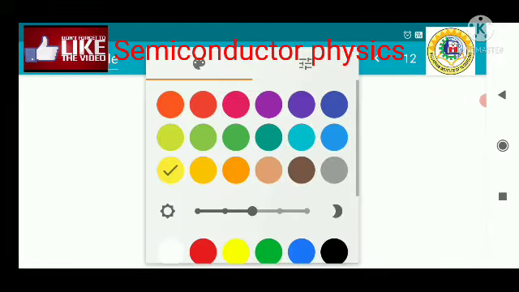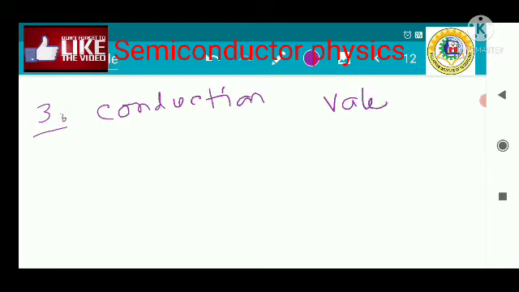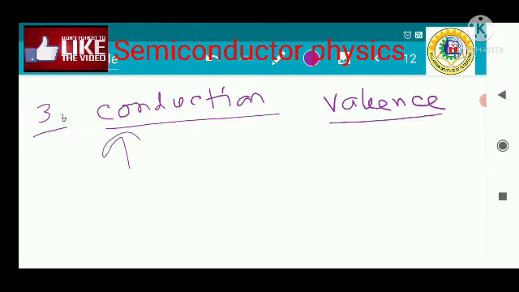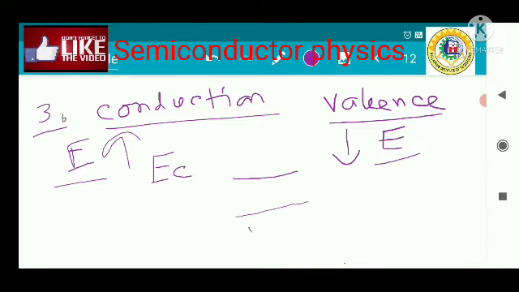Now what do you mean by the band gap energy of the material? Whenever we discuss the formation of the band diagram, how the band diagram actually forms, there are two types of band. One band is your conduction band, and second one is your valence band. Now the conduction band is the increasing energy and valence band is the decreasing energy. That means the energy level in the valence band is lower than the conduction band. If the band is represented like this, this is valence band, this is conduction band, so you can easily identify that the energy here is less and energy here is high.